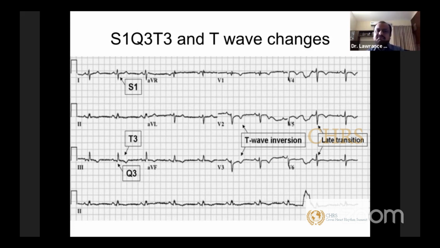We usually see prominent R waves in V4 to V6, but they are not seen. These are the signs that your right ventricle is strained. So one of the common reasons for acute onset of RV strain pattern is pulmonary thromboembolism.